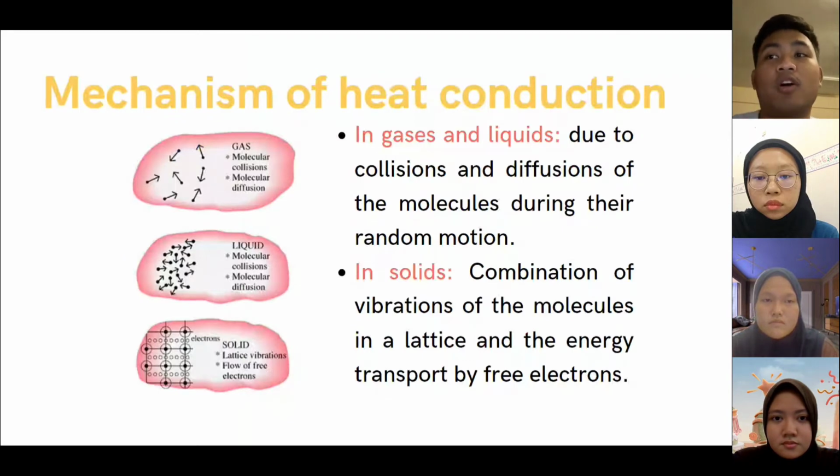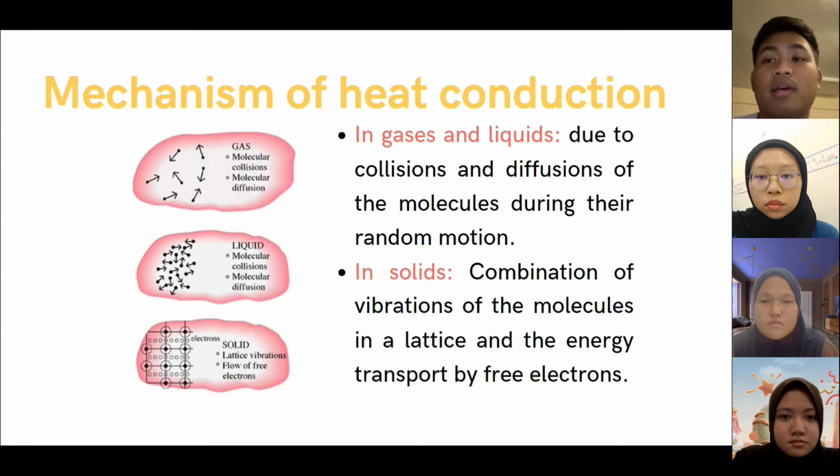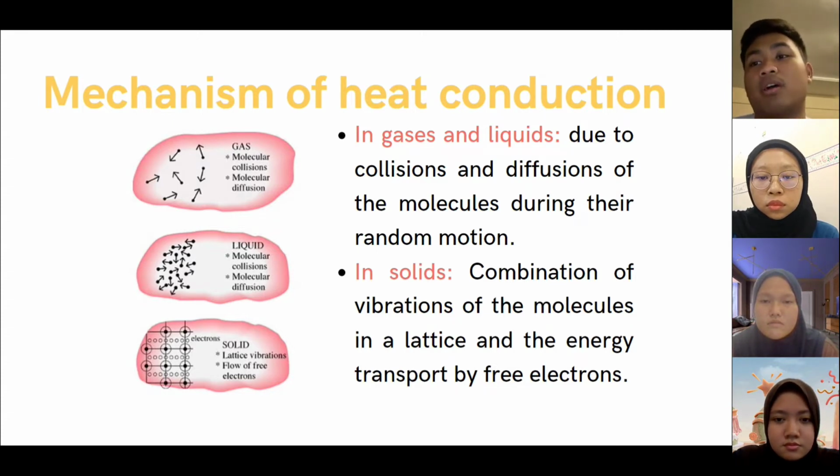So next is the mechanism of heat conduction. There are three types of it, which are gases, liquids, and solids, which we have discussed. For gases and liquids, it is due to collision and diffusion of the molecules during their random motions. As for solids, it is a combination of vibration of the molecules in the lattice and the energy transport by free electrons.